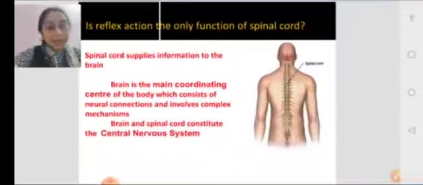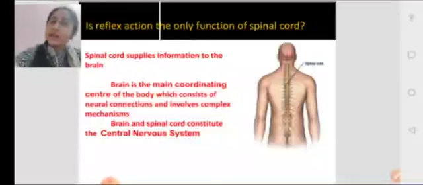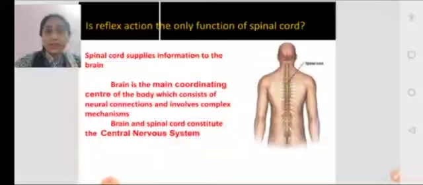See, before starting the class, I want to ask you one question. Is the only function of the spinal cord to control the reflex action? Is it limited to that? Obviously no. Other than conducting the reflex action or taking charge of the reflex action, the spinal cord, which consists of nervous tissue, supplies every information to our brain. Okay, one way the spinal cord is controlling the reflex action, the other side it is giving all the information to the brain about what it has done.